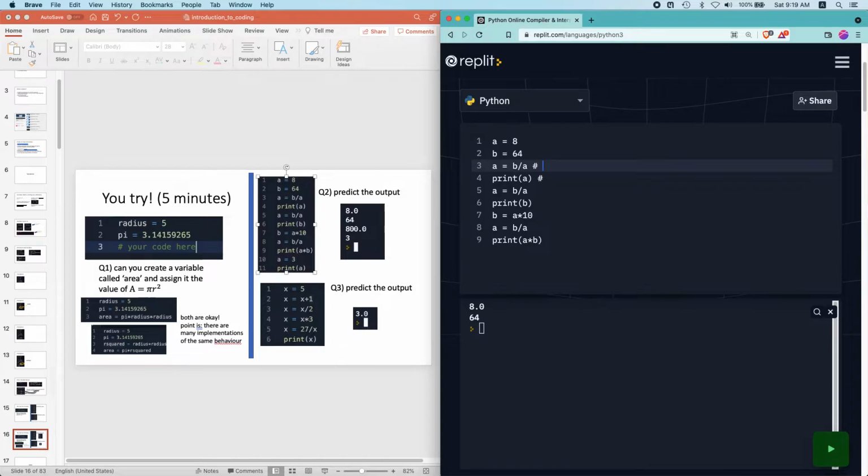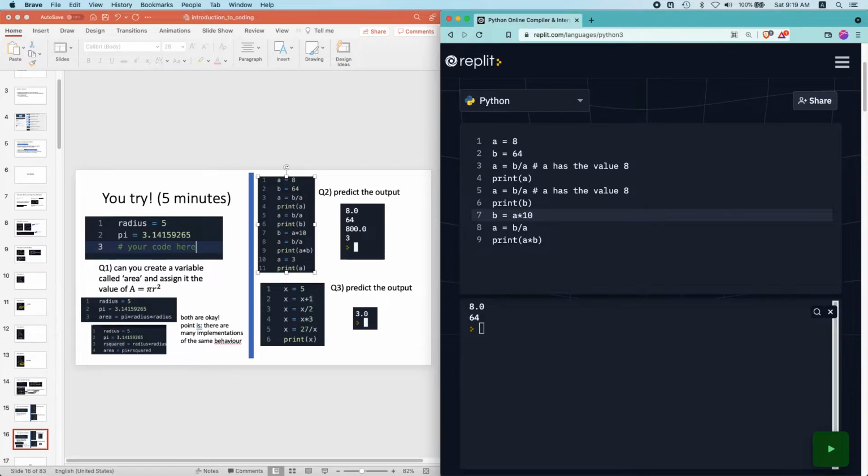So right now over here, a has the value 8, so this prints the value 8. Then a has the value b over a, so it's 64 over 8, which is 8 again. Then print b prints 64. b equals a times 10.